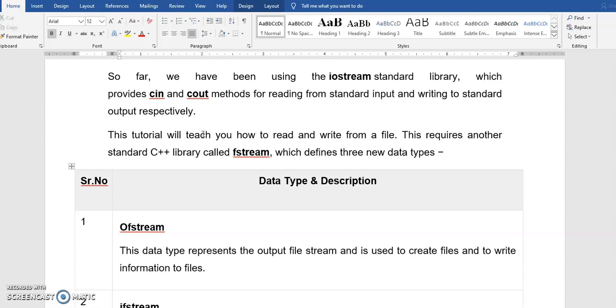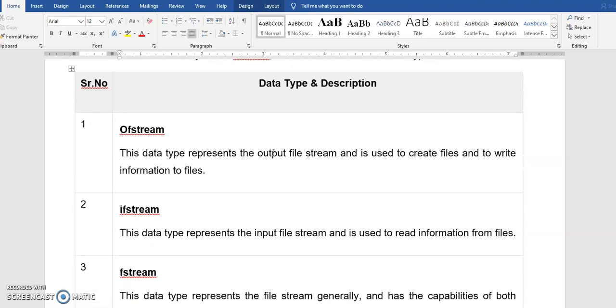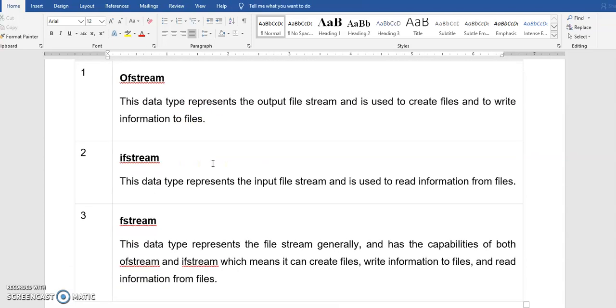Now, when coming to the file handling mechanism, again we have to do input and output in the file. So for that we need again a stream, that is the include file fstream, which can do input and output, that is, read or write from the file. So ofstream is output file stream, ifstream is input file stream. In the output file stream, I can give my display to the file, whereas in the input file stream we can read from the file.